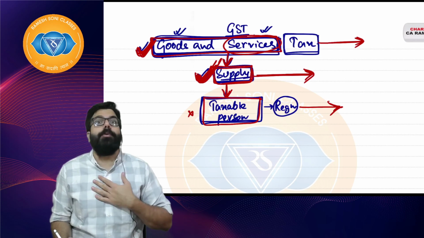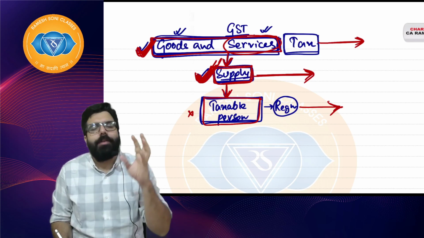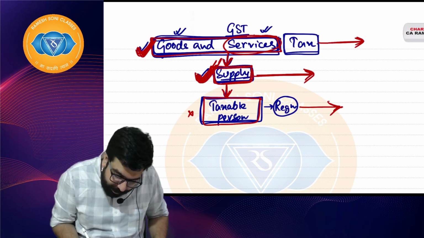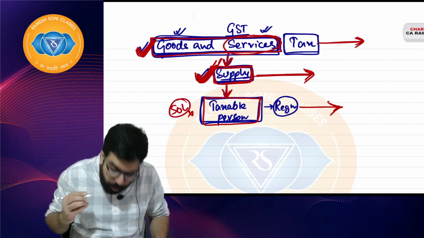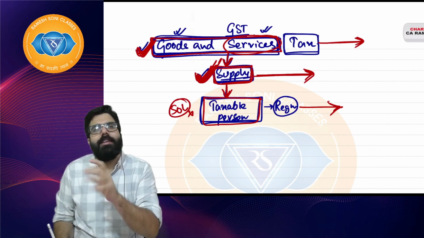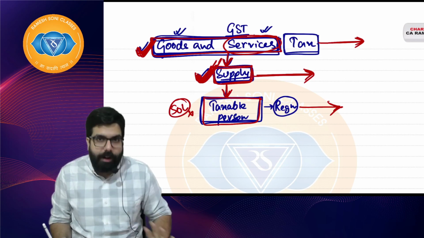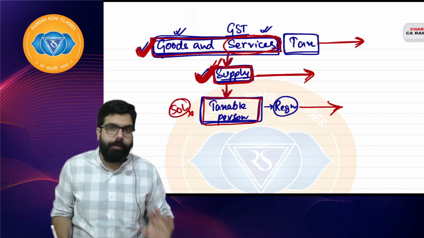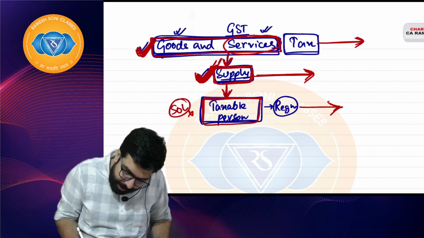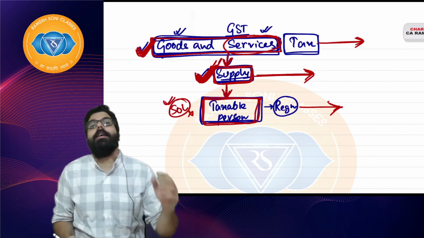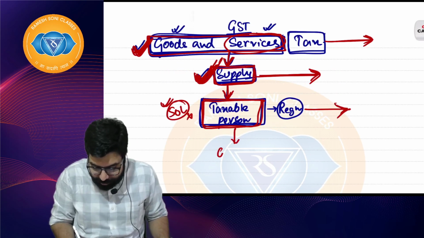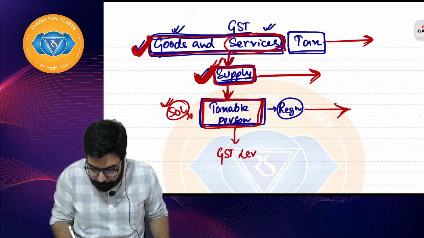You'll have to see. So supposing my turnover, for example, just imagine, in the dream, my turnover is 50 lakh rupees. You are required to take registration. In case of services, it is 20. So you are required to take registration when you cross 20 lakh turnover. Baba, the turnover limit for registration is 20 lakh. So am I a taxable person if my turnover is 50 lakh? Yes, sir. If you are a taxable person, then Baba, GST will be levied.